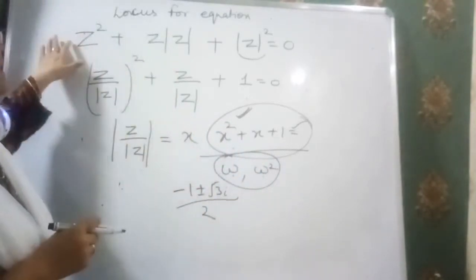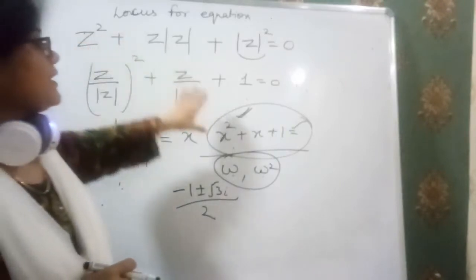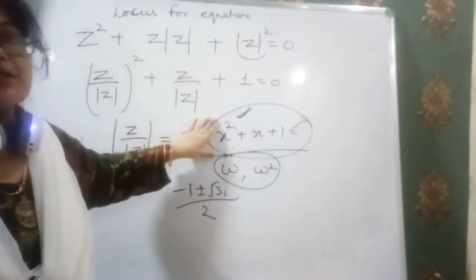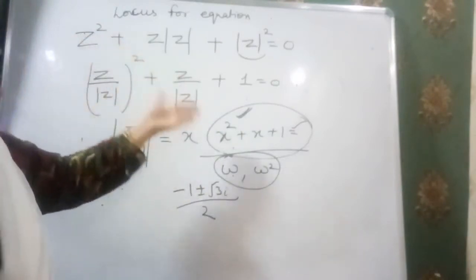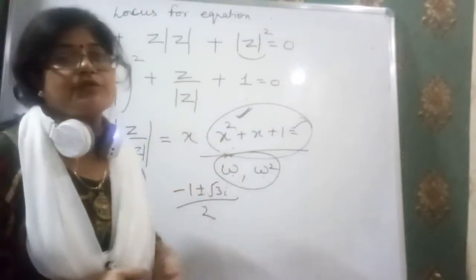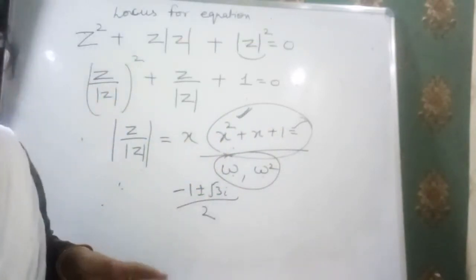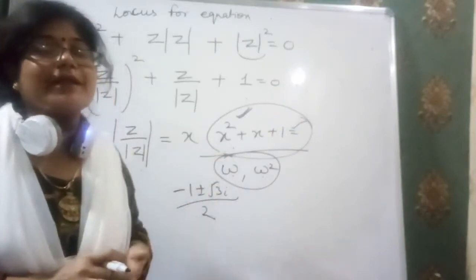So if the question asks to find the locus of this equation, then if we get any quadratic equation, it represents a straight line, and if it is asked to find the roots of the equation, you just solve that equation in the quadratic form, and ultimately you get the roots of the equation. This is all the application of complex numbers in case of finding lines.